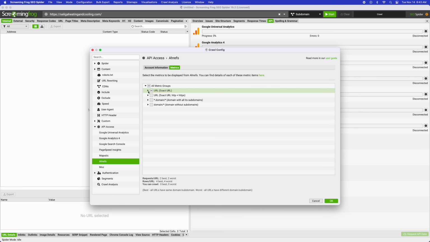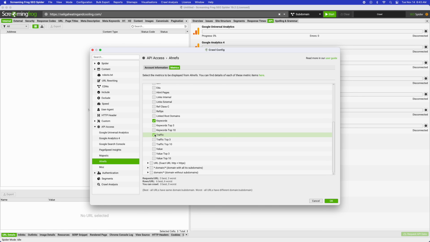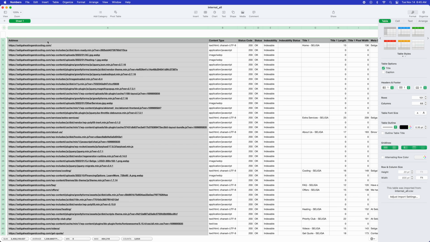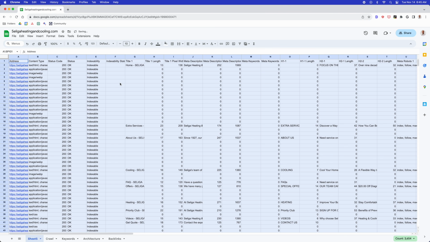So since I don't have access to their Google Analytics and Google Search Console, we'll have to settle for Ahrefs data. So connect the Ahrefs API, select keyword and traffic in the settings, and then run the crawl. Export the report and put it into a Google Sheet. And we'll analyze this in a second, but let's build the keyword database.